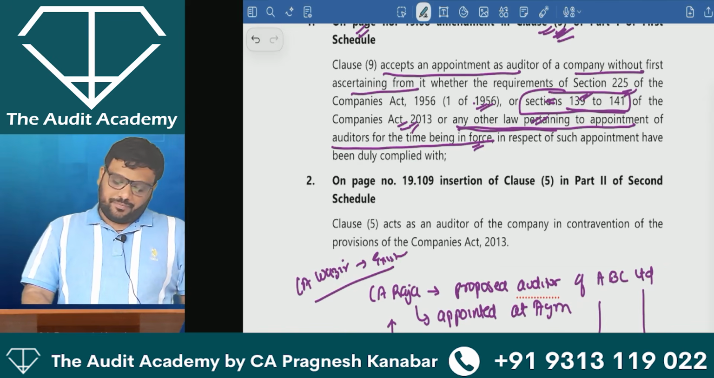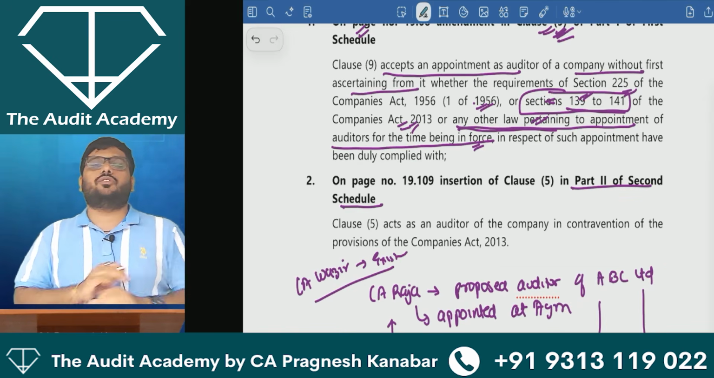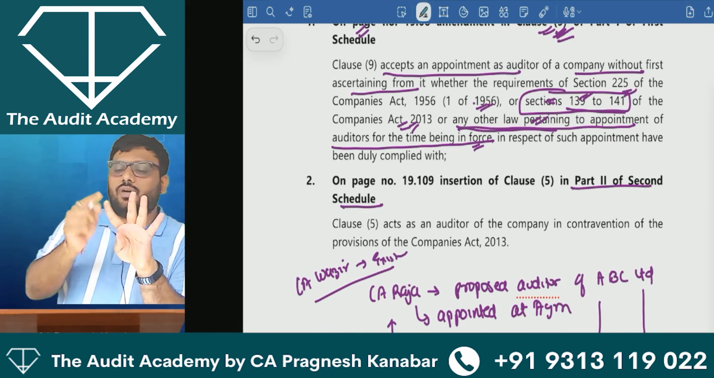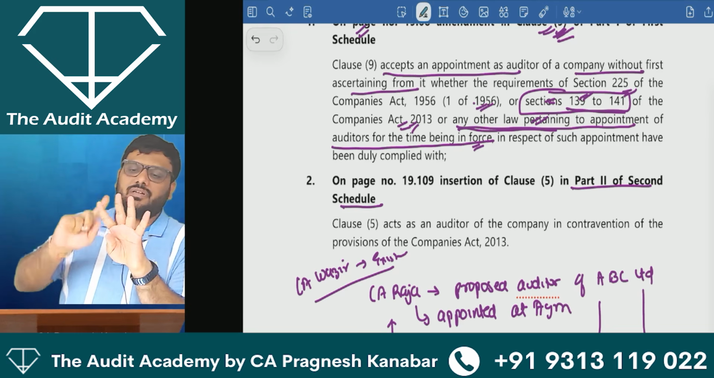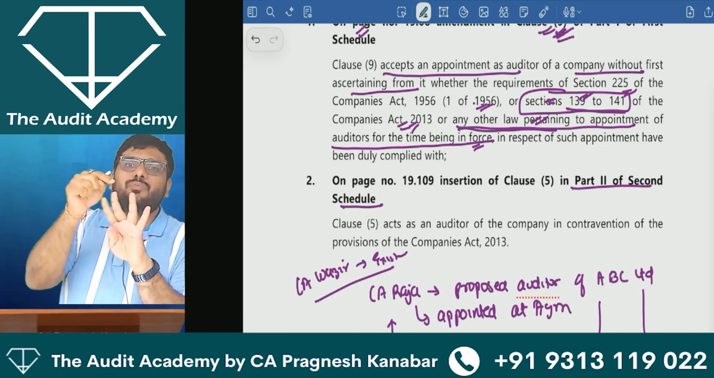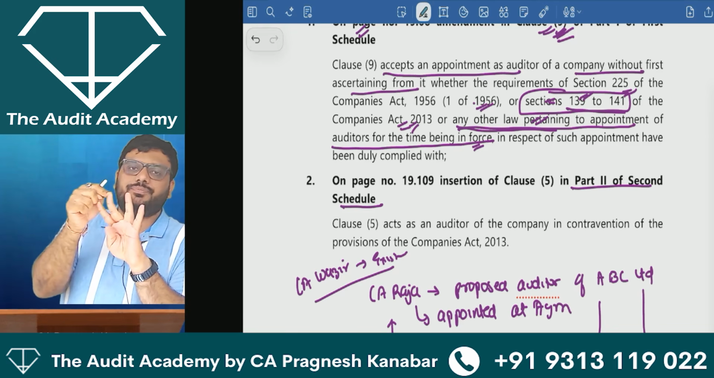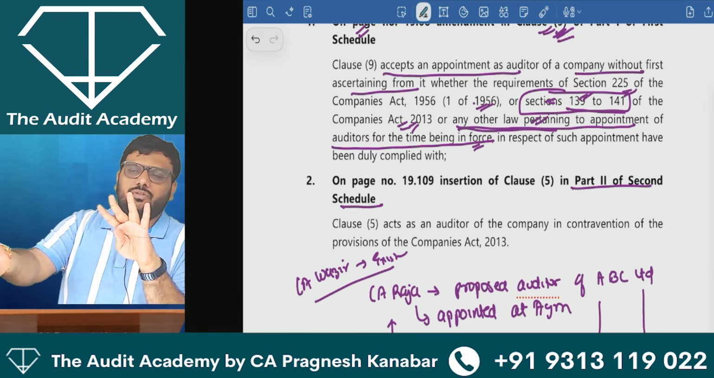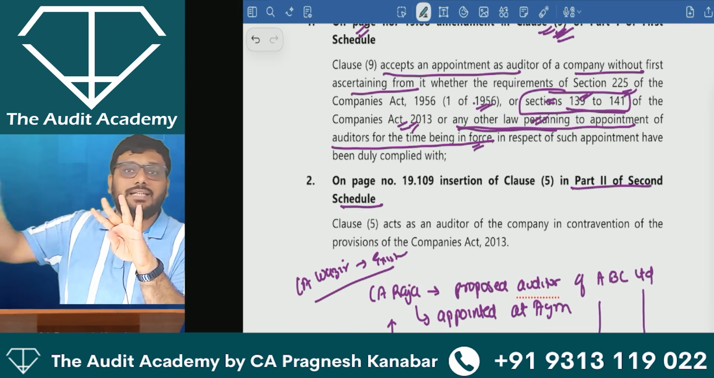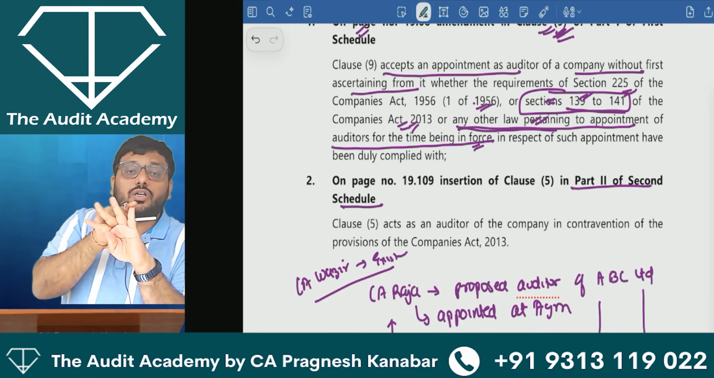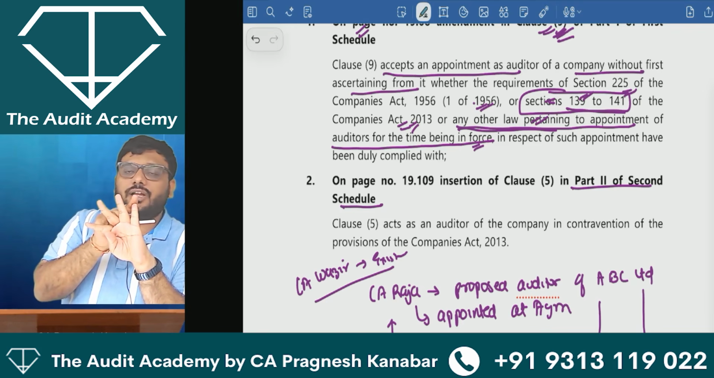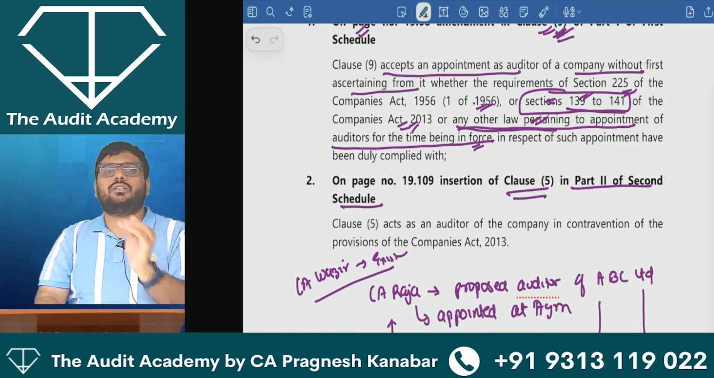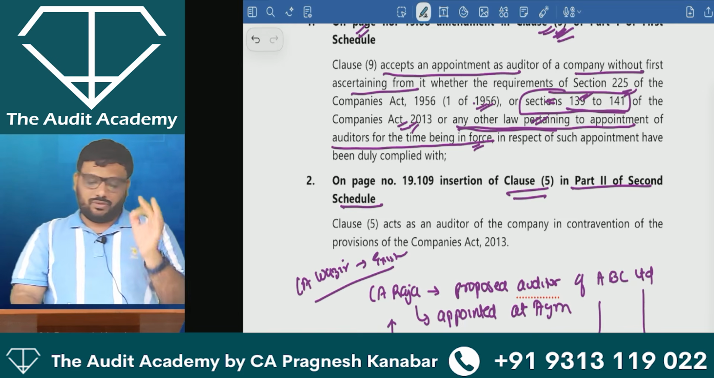Second amendment, part 2 of second schedule. Part 2 of second schedule had 4 clauses. Clause 1 was about violating other provisions of professional misconduct. Clause 2 was breaching employer's confidentiality. Clause 3, knowingly providing incorrect information to the ICAI and other bodies as per CA Act 1949. Clause 4, defalcation or embezzlement of cash in professional capacity. Now they have included one more clause, that is clause 5 part 2 second schedule.